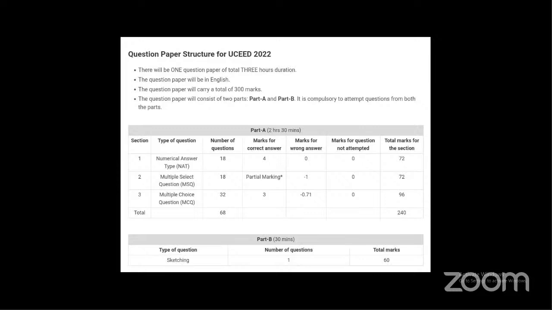As I was saying in another class, I suggest you read the entire question paper first, if it is possible. If not, at least attempt the answers section wise. For example, if you are doing numerical answer type questions, attempt those first, because if you are in a multiple select section, where many options can be selected for the correct answer, and then you move to multiple choice questions, you might end up answering with more than one option. That might make a problem. So it is better if you go section wise, and I think the interface of the examination will encourage you to go section wise, so that would not be a problem.